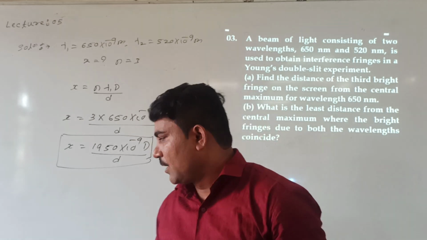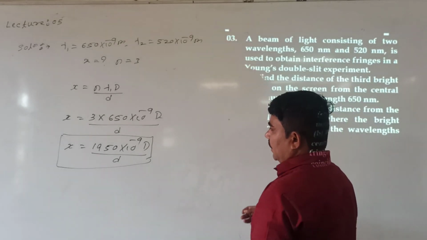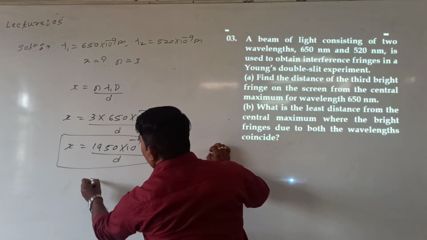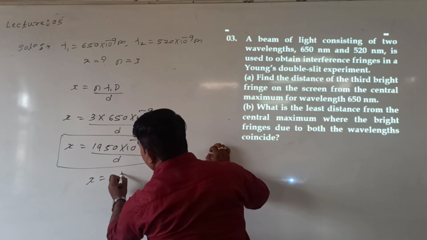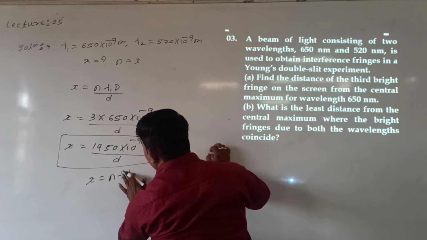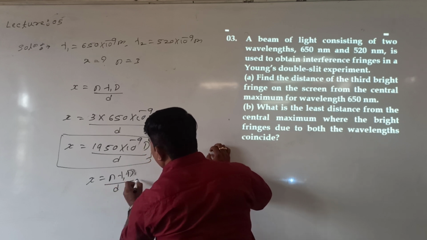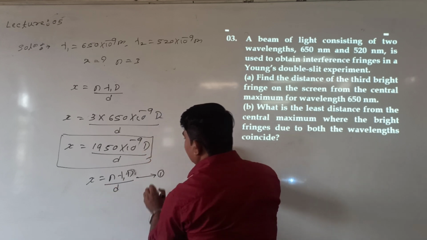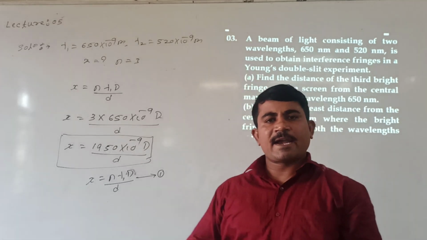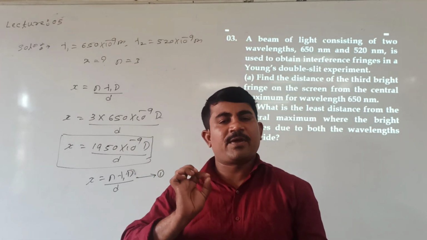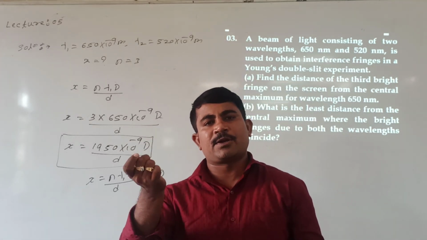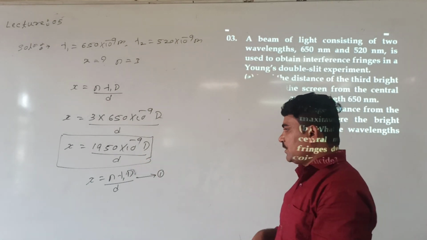See here, what is given? Look at me. Here x value is given. X value is equal to n into lambda capital D divided by small d. Let us call this equation number 1. At some other distance where lambda 1 and lambda 2 coincide, for what fringe shall I take here?